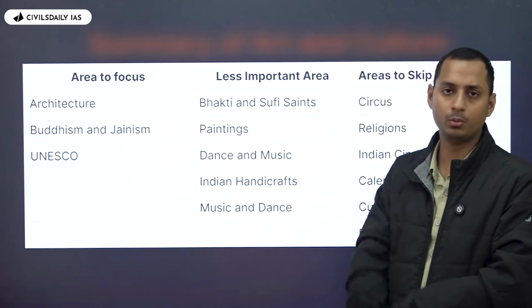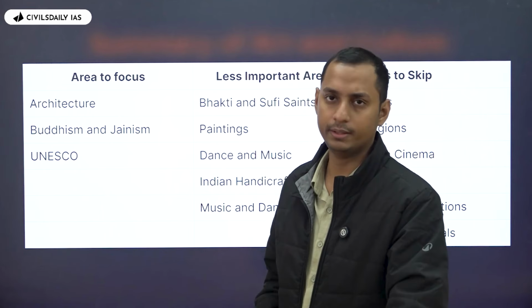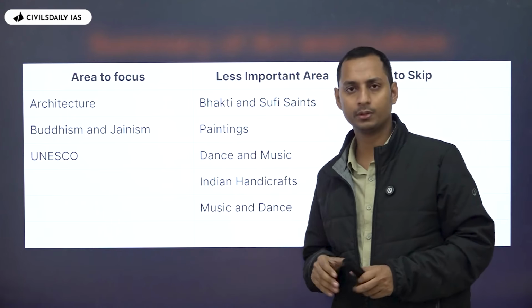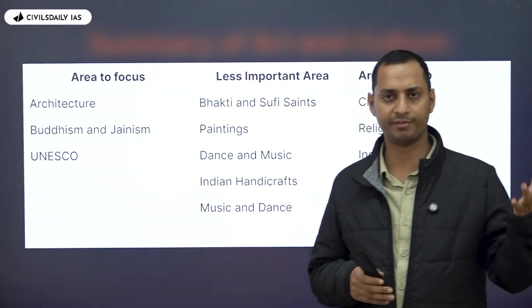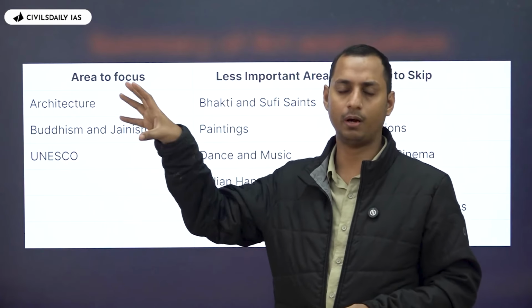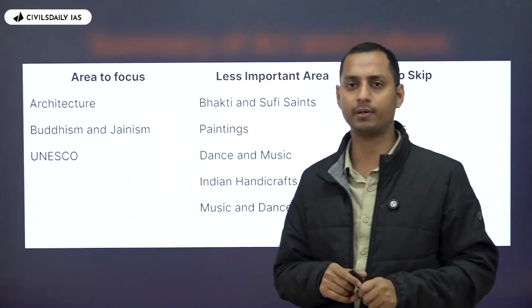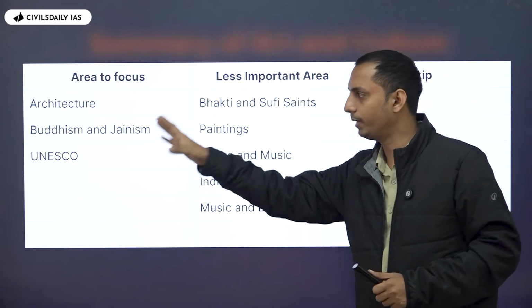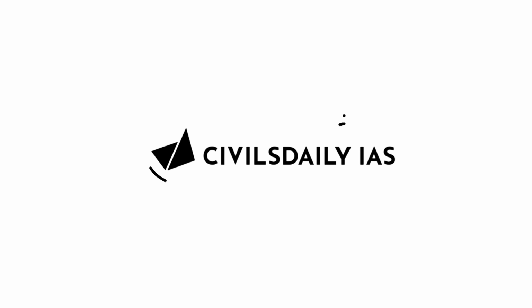So that is with respect to art and culture. Let me tell you, this is going to be a first reading. This need not be very prelim specific. We can go through the mains portions as well, the sources of Indian history. You can make a note regarding all the different architectures out there of different regional dynasties. But when you read for the second time in March, you can completely go with this pattern.